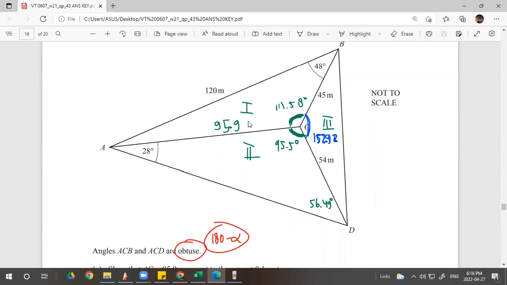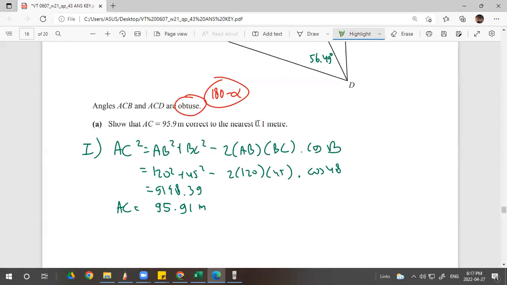You can use the cosine rule. Why? We have this, this, and this: two adjacent sides and one middle angle. So you use the cosine rule. So AC square, blah blah blah.